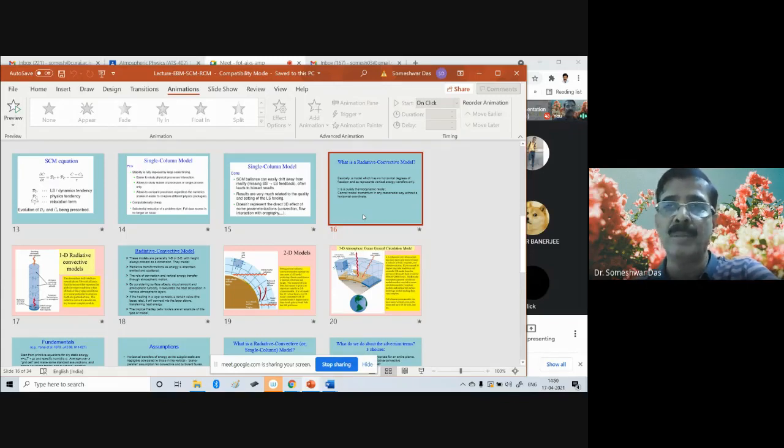That means we try to test the impact of the new cloud scheme on the precipitation, or evolution of the temperature, or evolution of the moisture with time, isolating all other physical processes. Okay, so this is the concept behind the single column model.